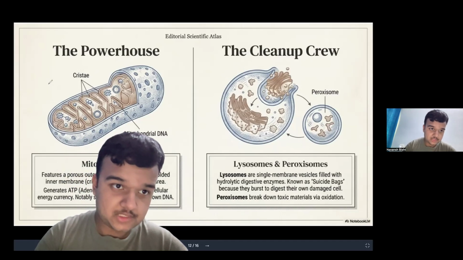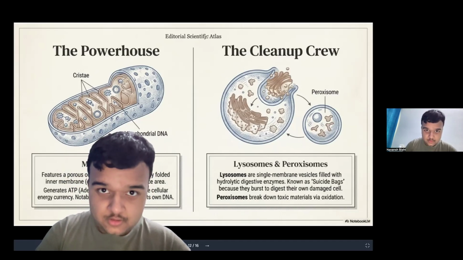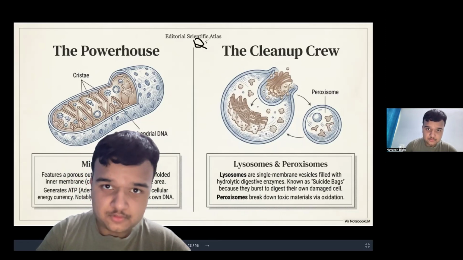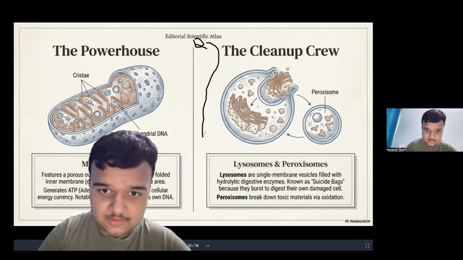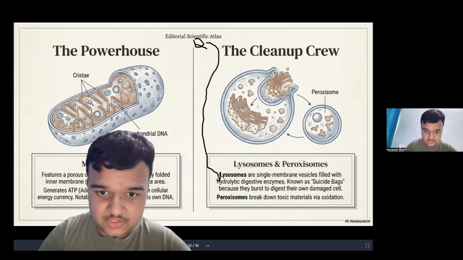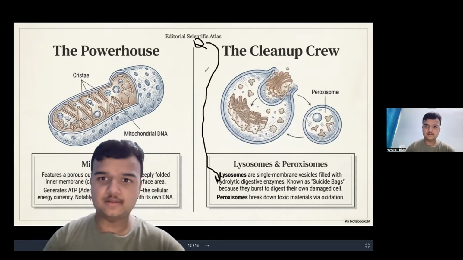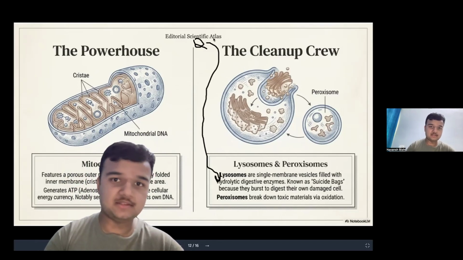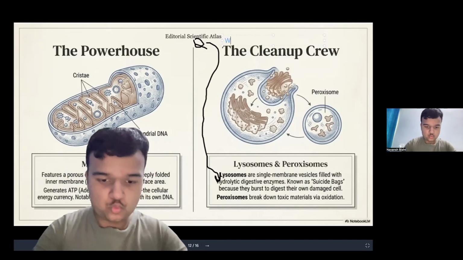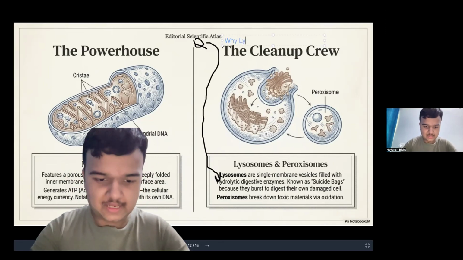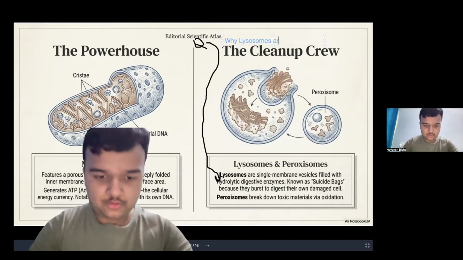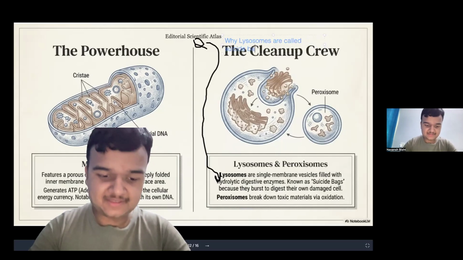Let me annotate. Question. The answer is right here. Please remember this answer. Why are lysosomes called suicide bags?